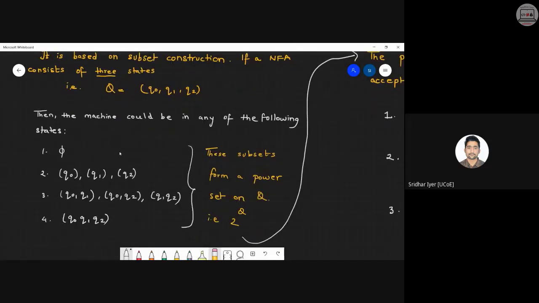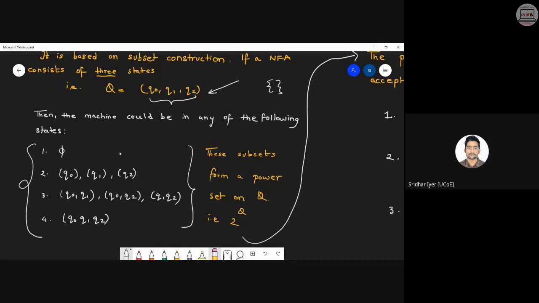Let's assume that our NFA has three states Q0, Q1, and Q2. Samjha? As this is an NFA, non-deterministic in nature, it can be present at any point of time in any of these states. Also, in your previous classical method you saw there was one set which was called the null set. याद है किसी को? We had seen this. It didn't have any inputs.